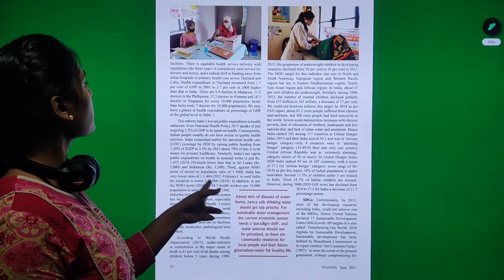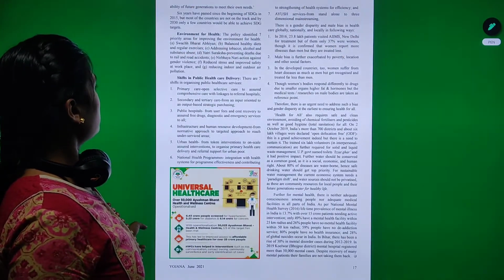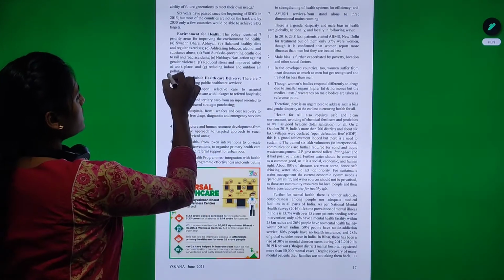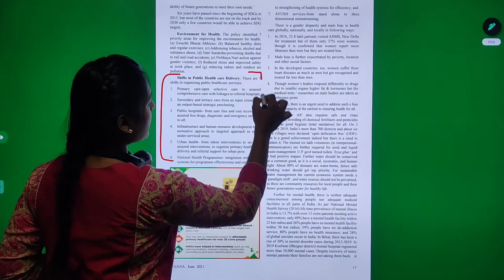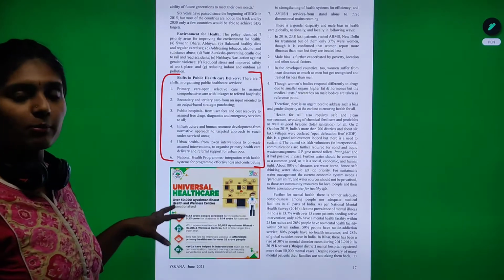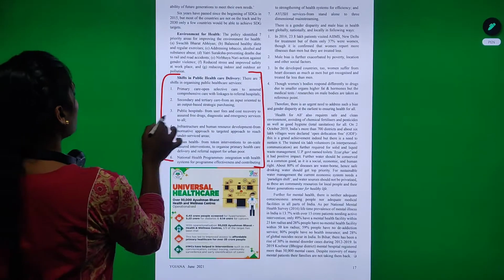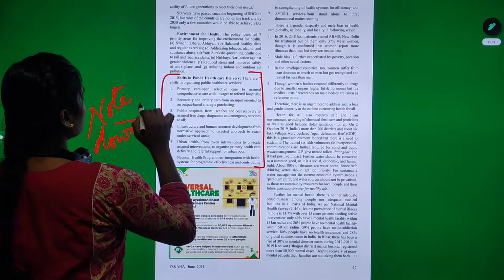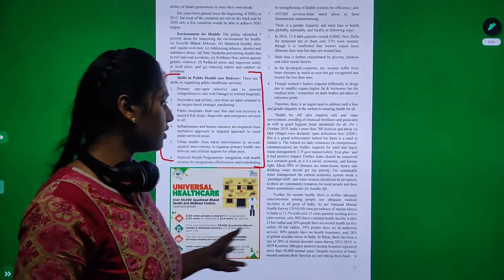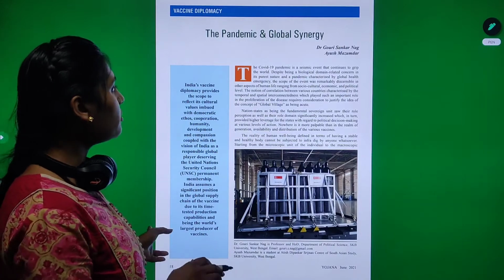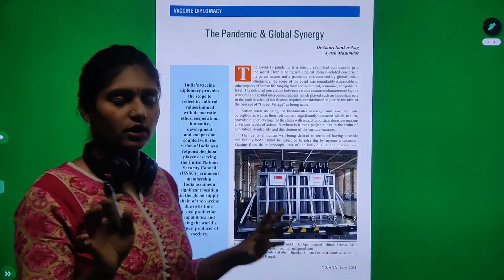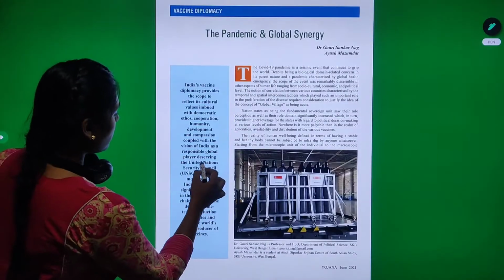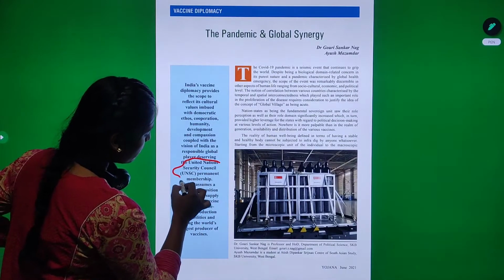Then, yes, if you see this point, shift in public healthcare delivery. How is the shift happening? What is the shift? Note down this point for including the improvement in the health structure. Then, pandemic and the global synergy is what we wanted to study now. So what can you include here? See, United Nations Security Council permanent membership.